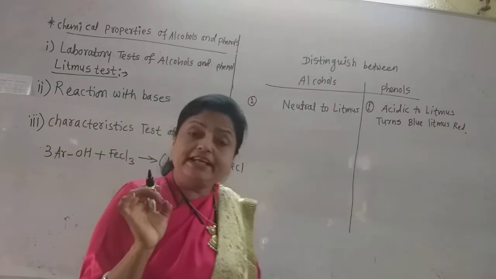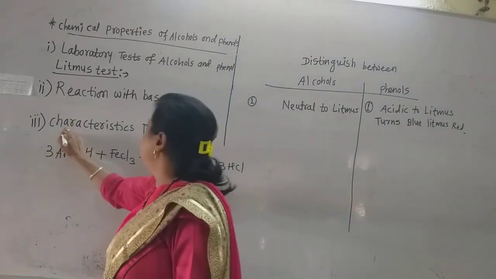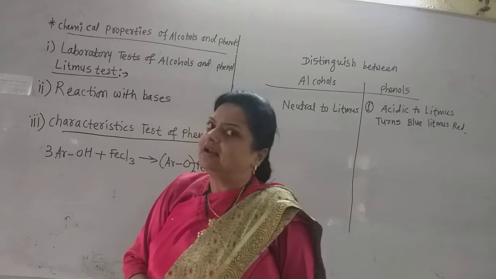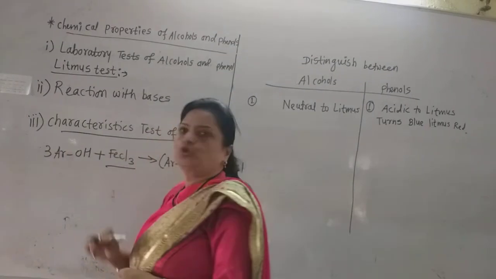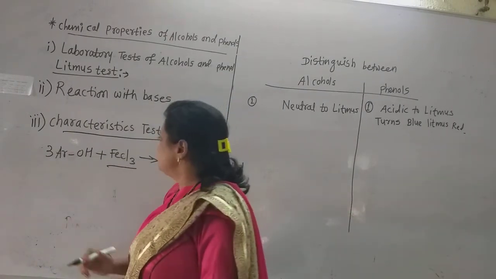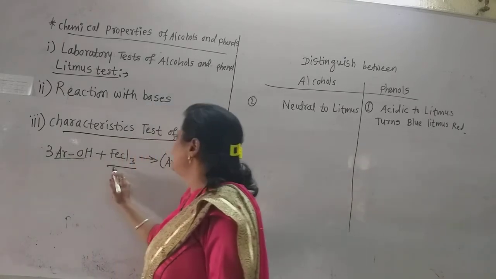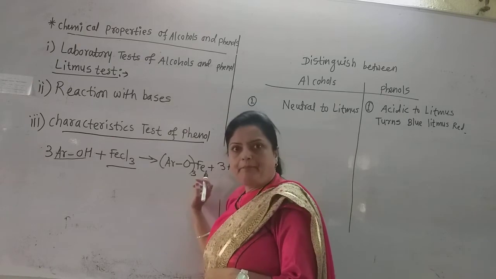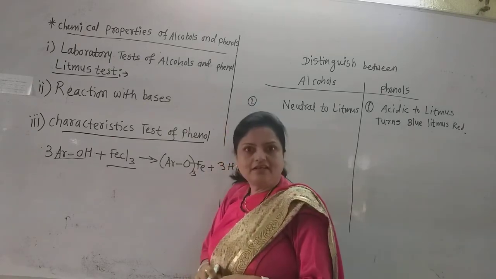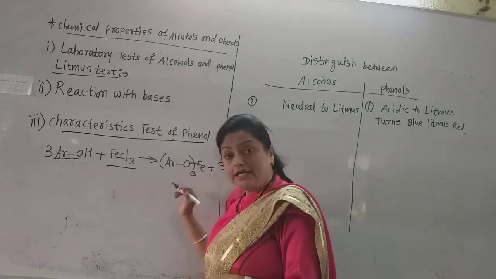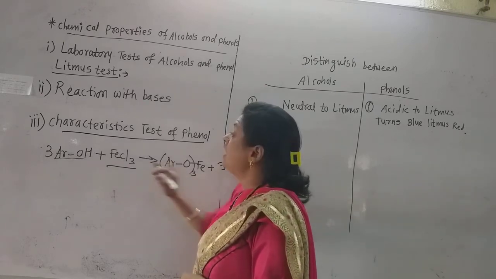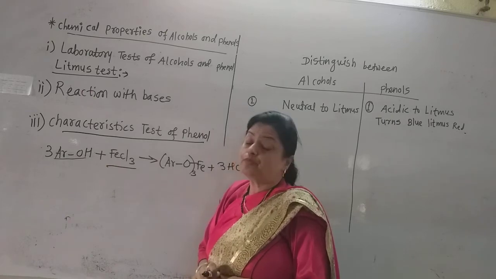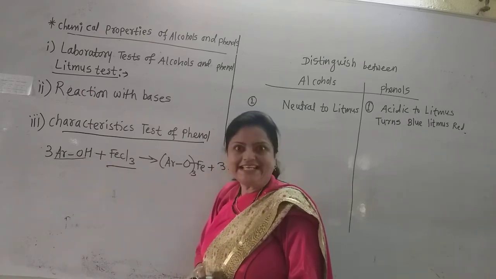Now come to the very characteristic test of this phenol. Phenol gives a purple coloration with ferric chloride solution, because when 3 molecules of phenol react with the ferric chloride, it forms this ferric phenoxide ion. And due to that there is the violet coloration, because the hydrogen atom of the phenols is given up and a phenoxide group is formed there, because they are acidic in nature.